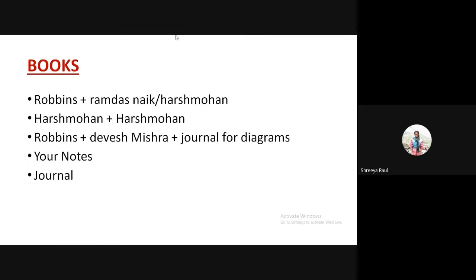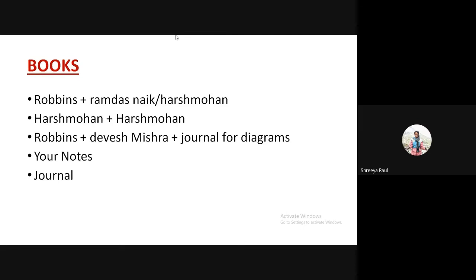Yeah, so coming to the books. Now there are a lot of options for pathology, and it can be really confusing, but let me tell you, one or at most 2 books are more than enough. You do not need to go to multiple references just because udhar ek extra point diya hai. No need of doing that.